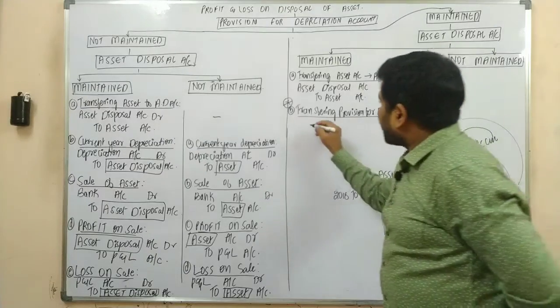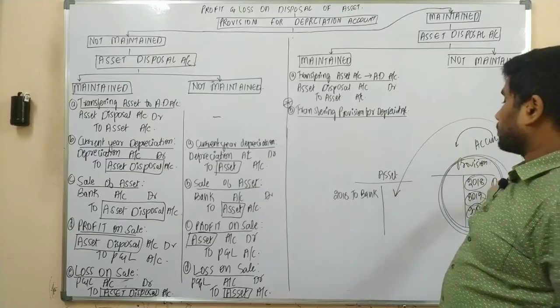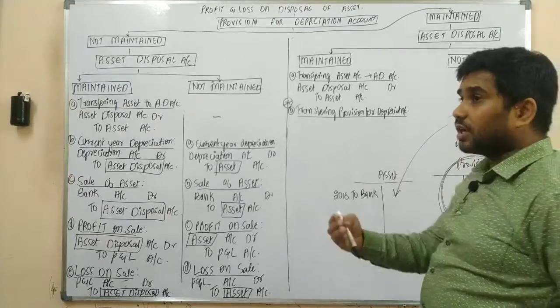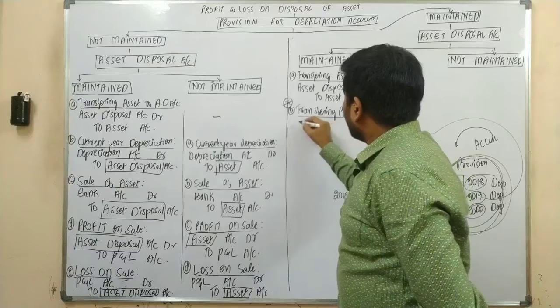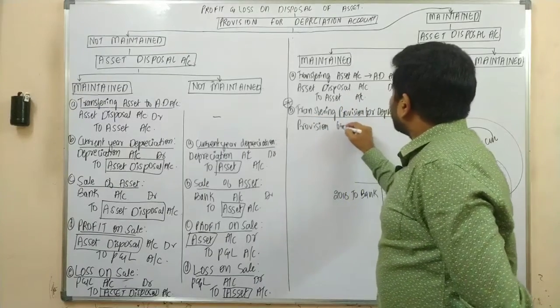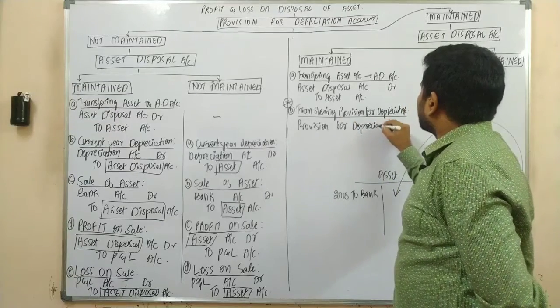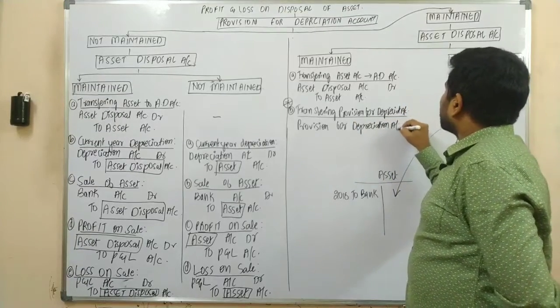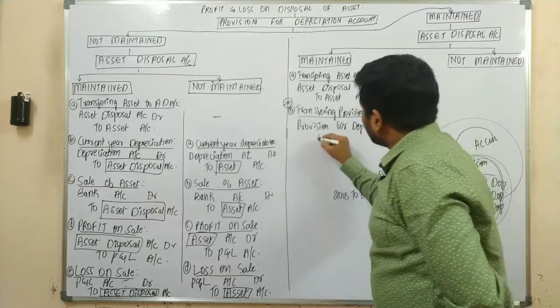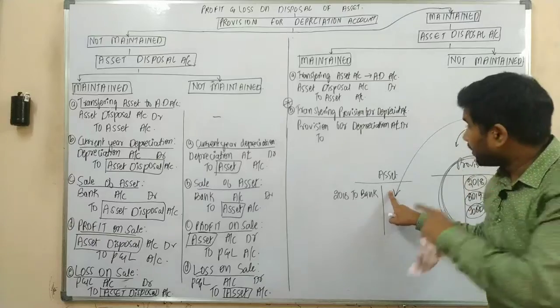So upon transferring your provision for depreciation account to asset account, what is the journal entry? The journal entry would be provision for depreciation account debit to, it should be transferred to asset account only.